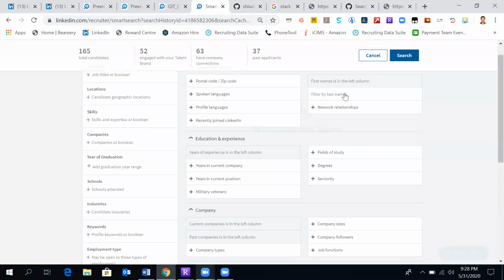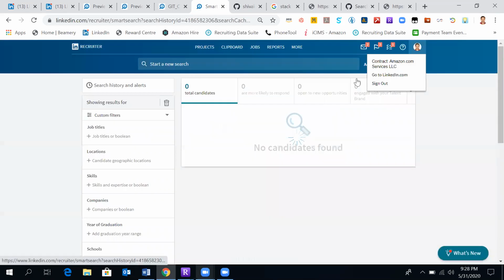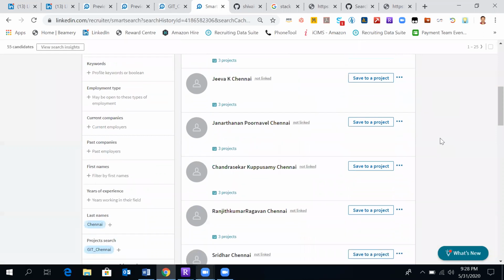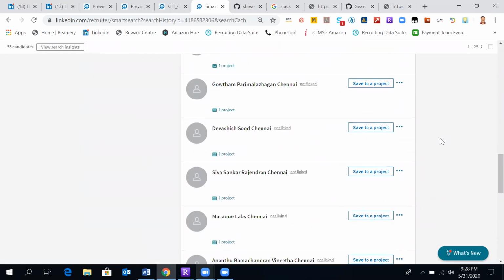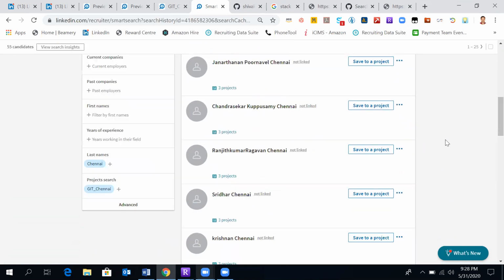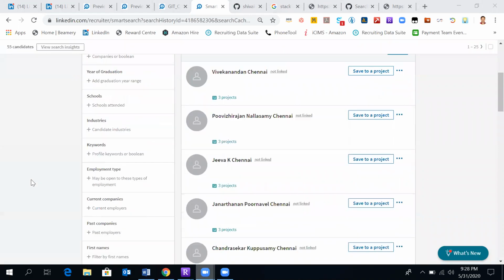And I'll say last name Chennai. So there are about 55 people who are not on LinkedIn. So we can remove these 55 from that, right?